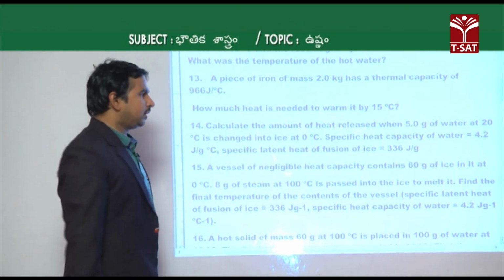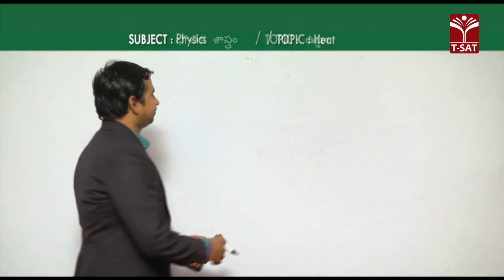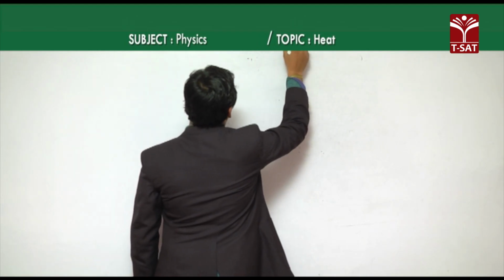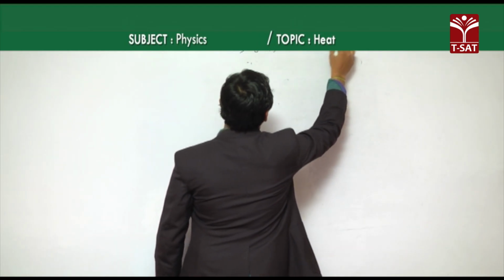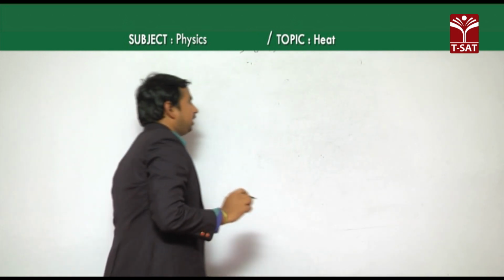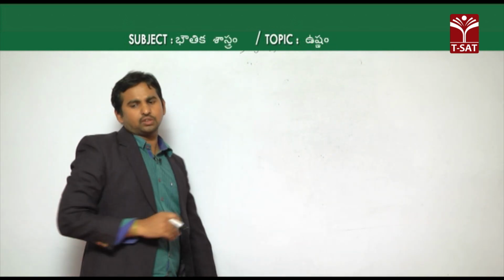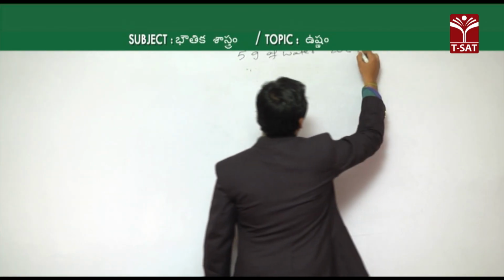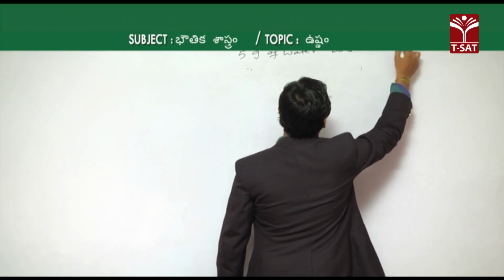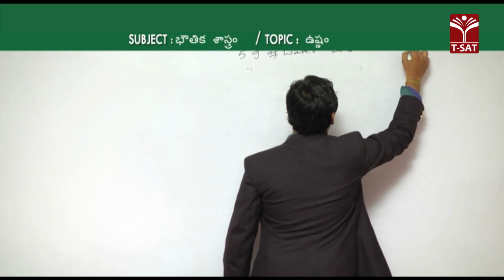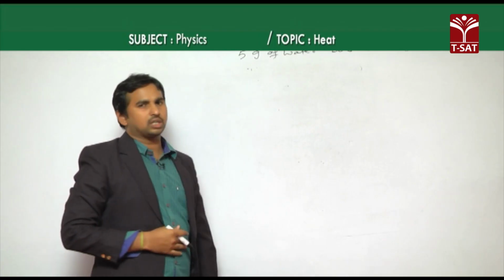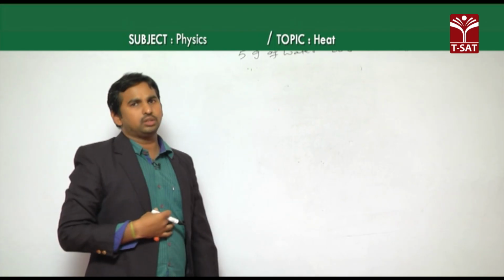Okay. Then if you are taking 5 grams of water at 20 degrees Celsius, we need to convert this water into ice at 0 degrees Celsius.